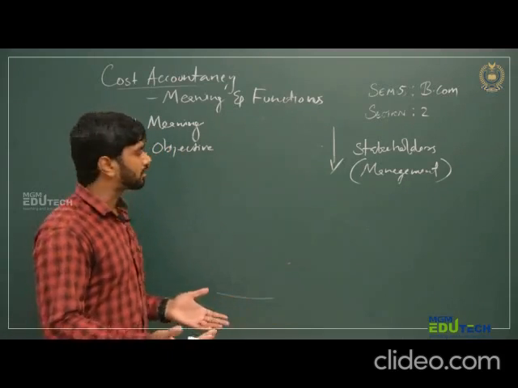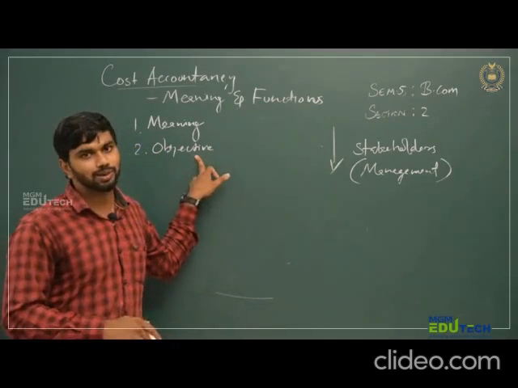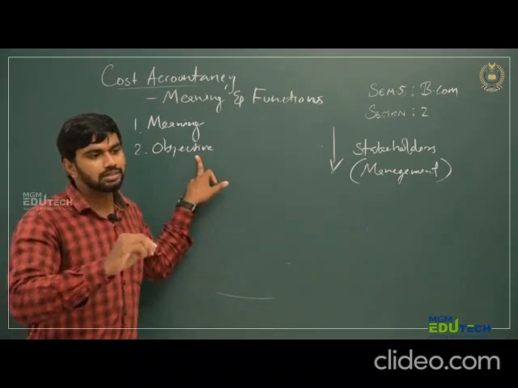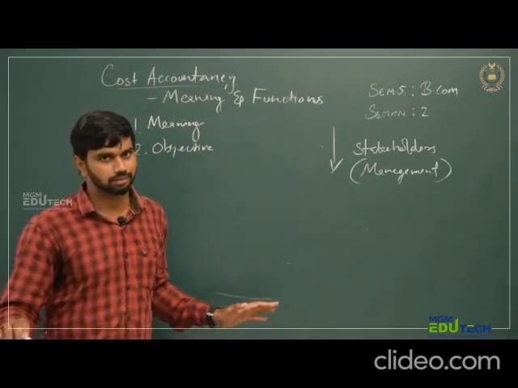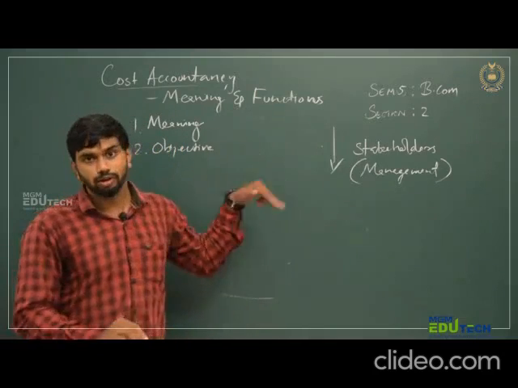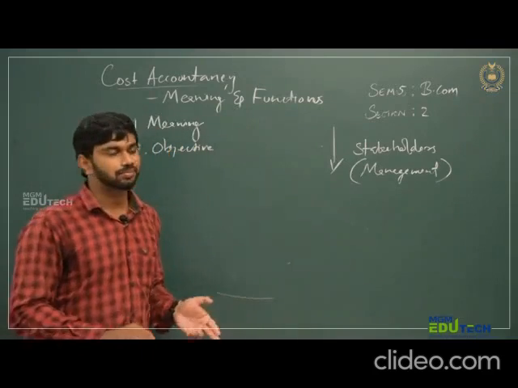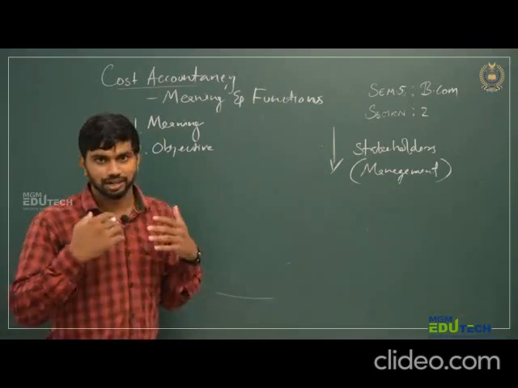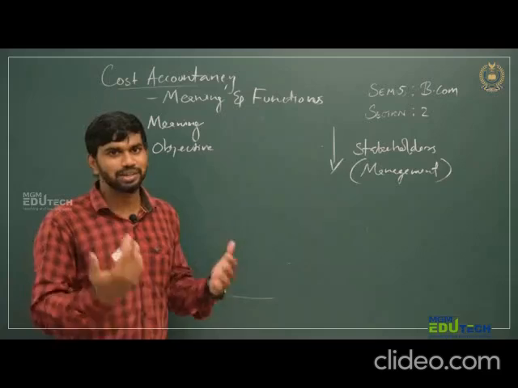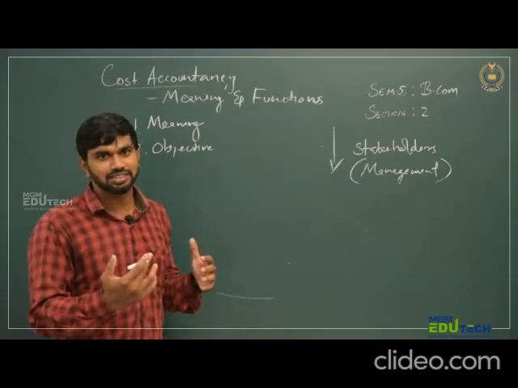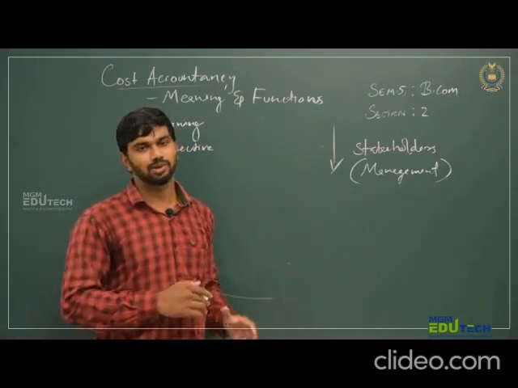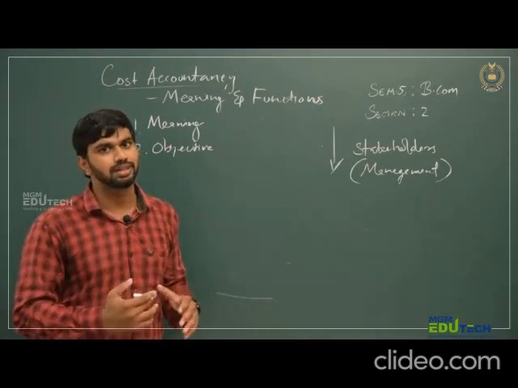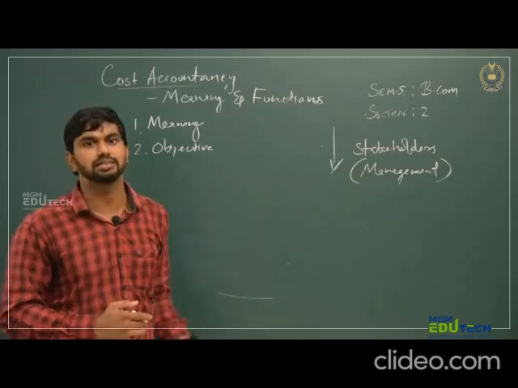So the objective of financial accountancy is maintaining financial records as well as finding the result. And the objective of cost accountancy is understanding the cost, reducing the cost, sometimes eliminating the cost. That is, the objective is to take managerial decisions.